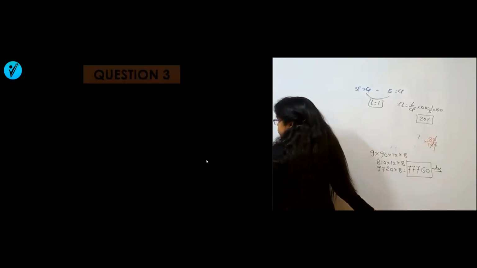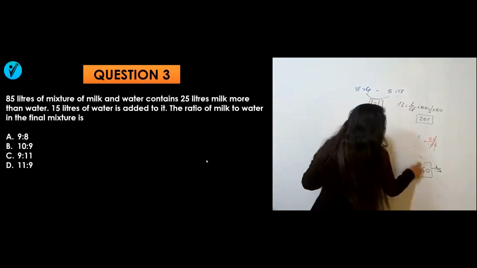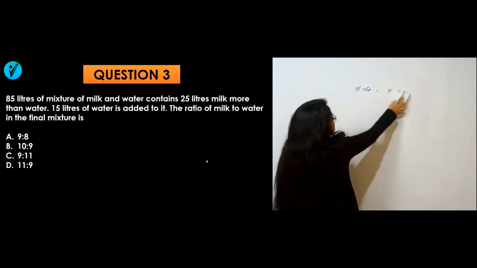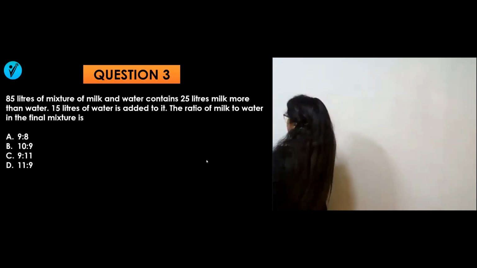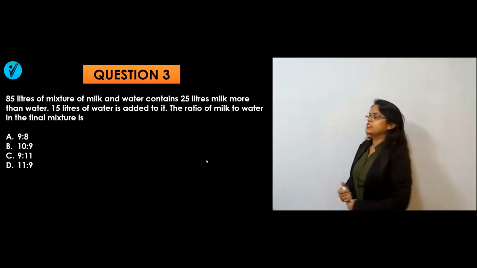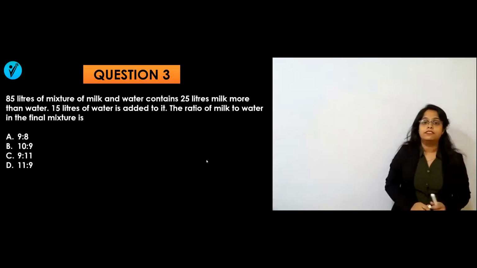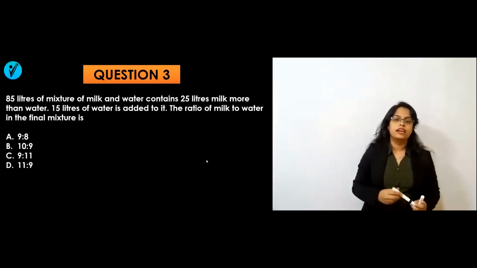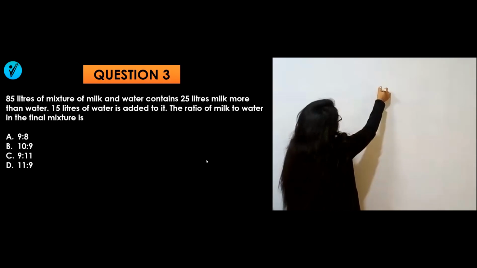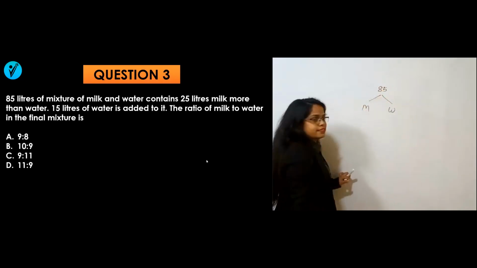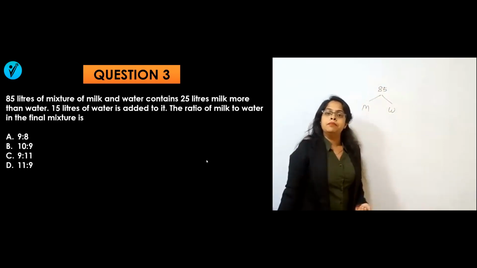Let's solve the next question now. I'm showing you the next question on the screen. You can read the question, try to solve it, and pause the video. What are they saying in this question? 85 liter of mixture of milk and water contains 25 liter milk more than water. There is a total of 85 liter in which some is milk, some is water. As I know, 25 liter milk is extra.